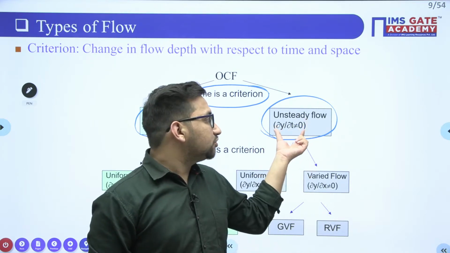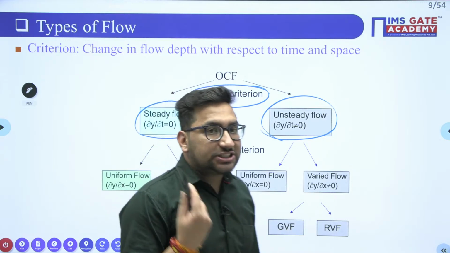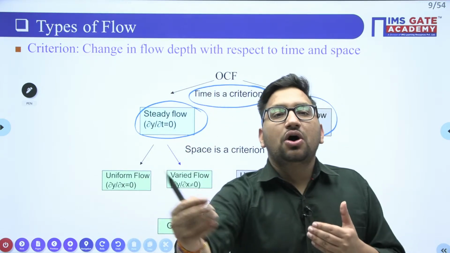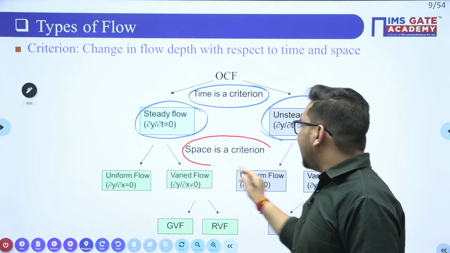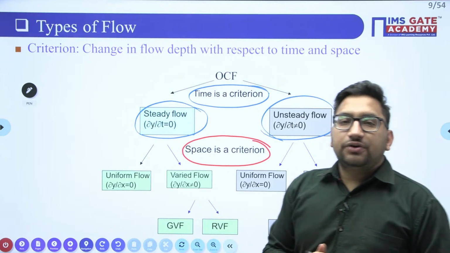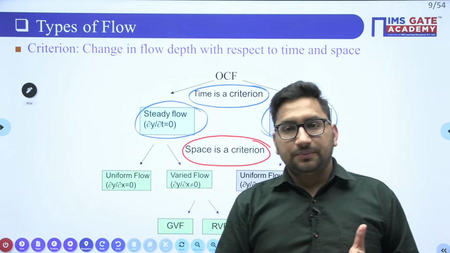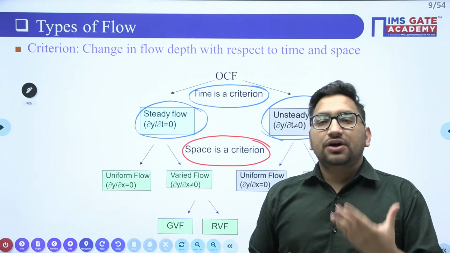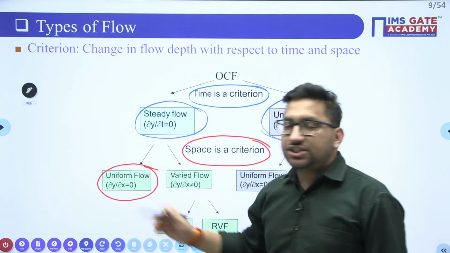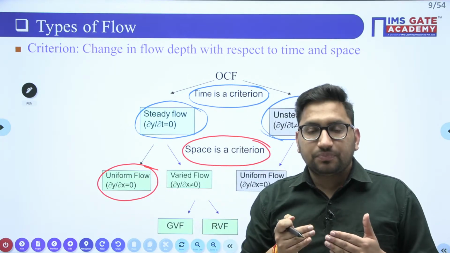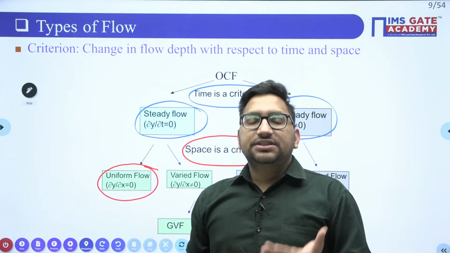If it is not equal to 0, it means it is changing. Clear? Now, based on the space, or you can say the length, we can also define the different types of flow. If with respect to space your flow properties remain constant, it will be considered a uniform flow. So if your flow properties are not changing along the length of the channel, you can say it is a uniform flow.